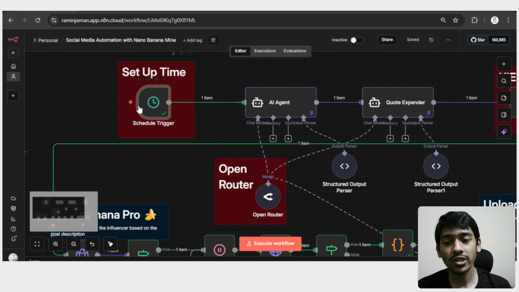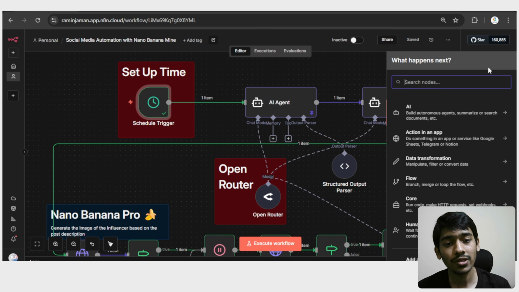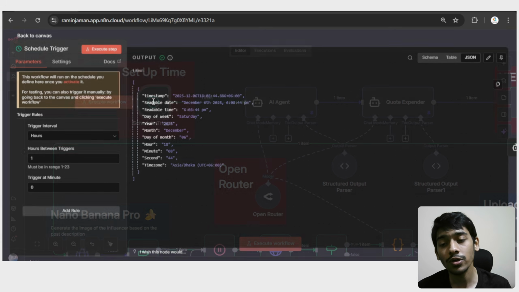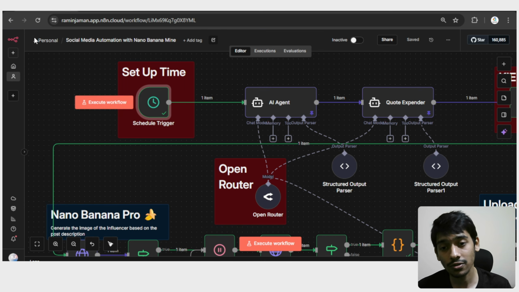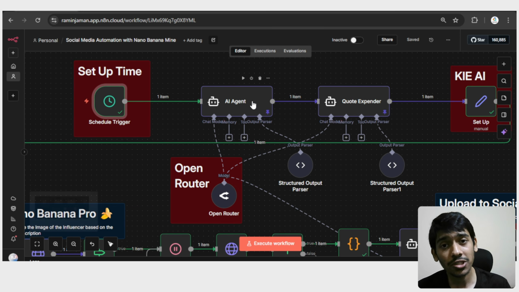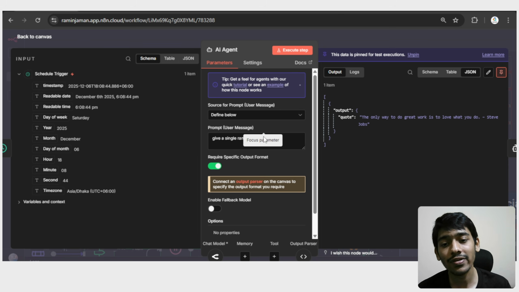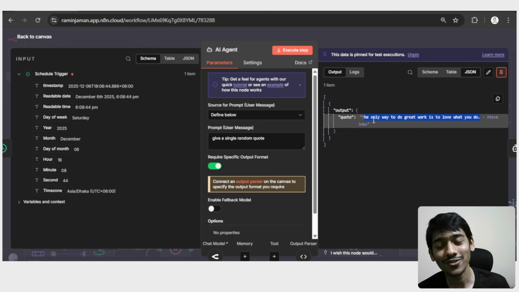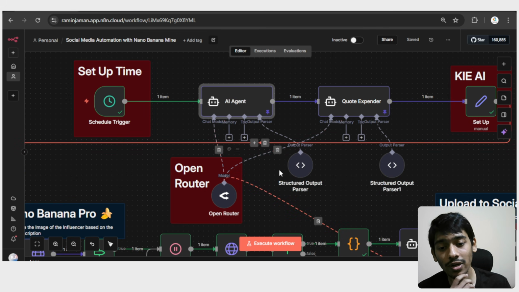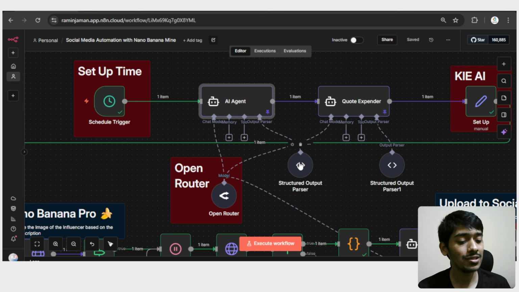So first, we're using a schedule trigger. If you click the plus here and search for schedule trigger, you will get a schedule trigger node. If you click here, you can set up the time as a schedule. And then I used an AI agent, and in here I said give a single random quote, and every time it did the same thing. As you can see, the last time it gave this quote: The only way to do great work is to love what you do, said the great man Steve Jobs, right? And in here I also added a structured output parser so that it gives me only one quote, not more than one, and nothing added along with the quote.